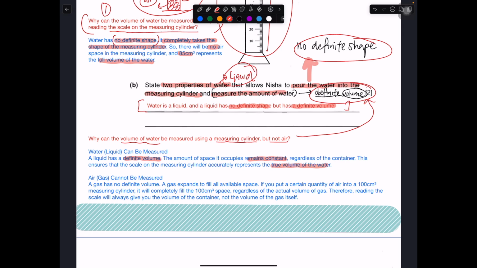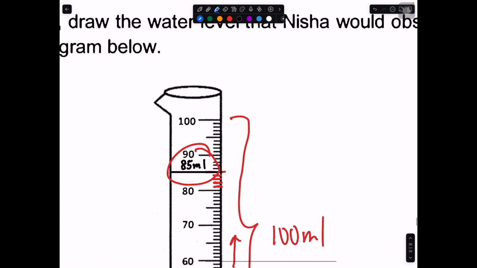But unlike a liquid, a gas has no definite volume. It will expand itself to fill out the remaining space that it is in. If you put a certain quantity of air into a 100 cm cube measuring cylinder, it will just fill up the entire 100 cm cube of space, regardless of the actual volume. Therefore, reading the scale will give you the volume of the container, not the volume of gas. So let's say this is a 100 ml measuring cylinder, and you take a syringe, maybe a 2 ml syringe.